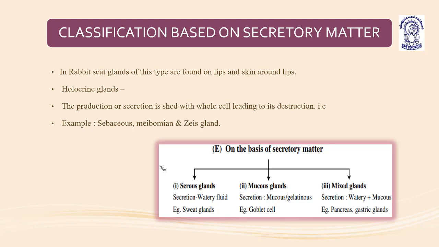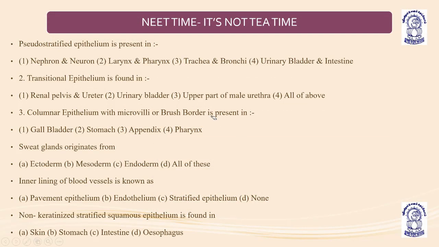Okay. So we have serous glands, mucous glands, and mixed glands. Understood? So this was the classification of different types of glandular epithelium: apocrine, merocrine, holocrine, then serous glands, mucous glands, and mixed glands. Serous glands secrete watery fluid, for example sweat glands. Mucous glands secrete mucus or gelatinous secretions, like goblet cells, and mixed glands secrete watery fluid plus mucus. Examples: pancreas and gastric glands. Okay, so this is all about the classification of different types of epithelium.